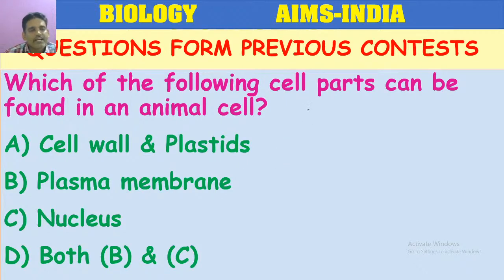So reading question and understanding question is very important. Which of the following cell parts can be found in an animal cell? You have to consider only animal cell. If you are selecting A, cell wall and plastids, they are present in the plant cell. Plasma membrane is present both in plant cell and animal cell. Nucleus also. So here animal cell, which organelles are present? So answer is D. Both plasma membrane and nucleus. B and C.